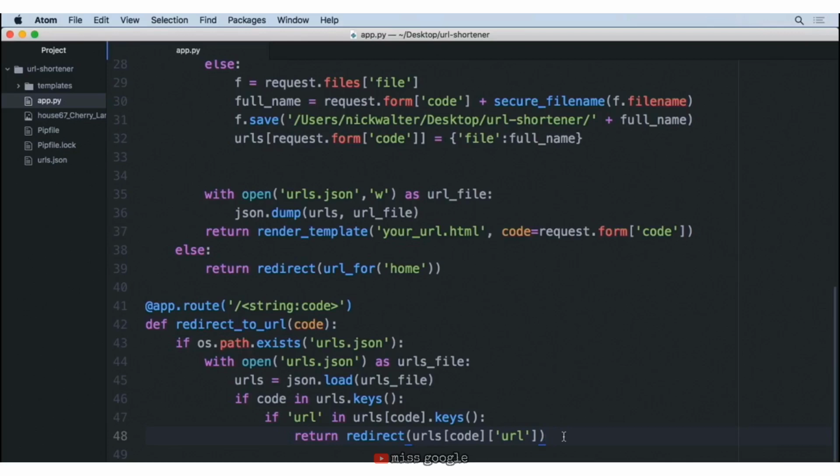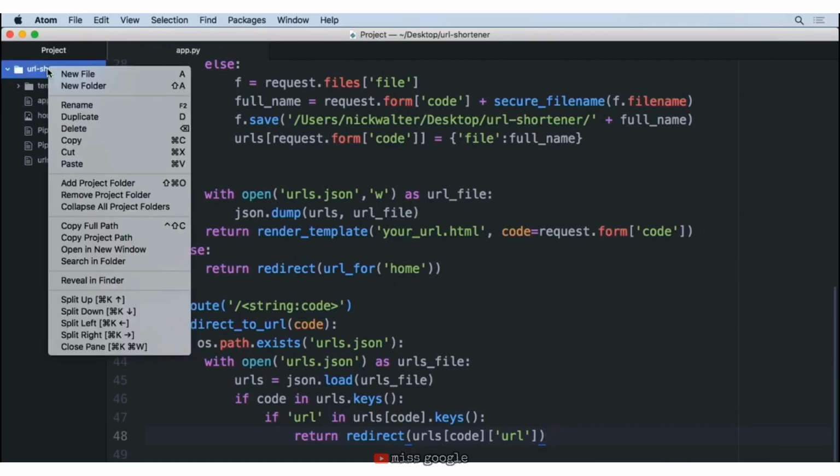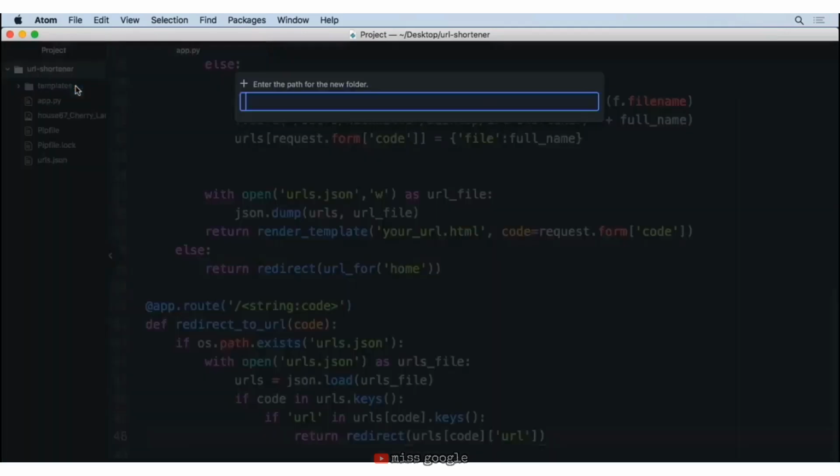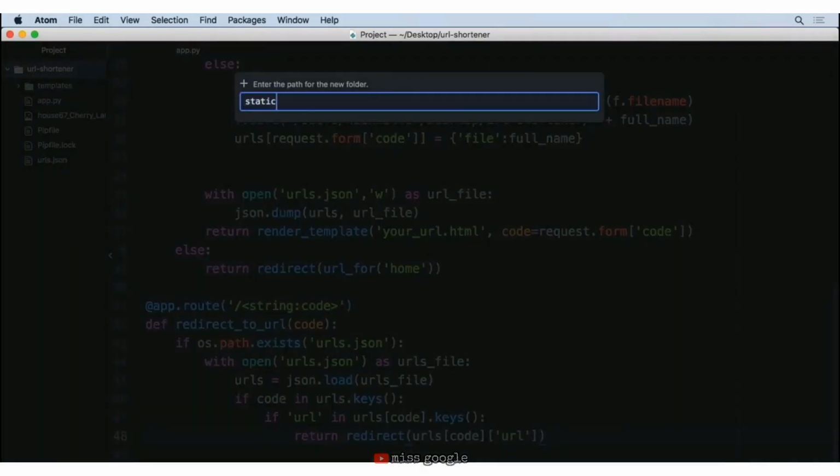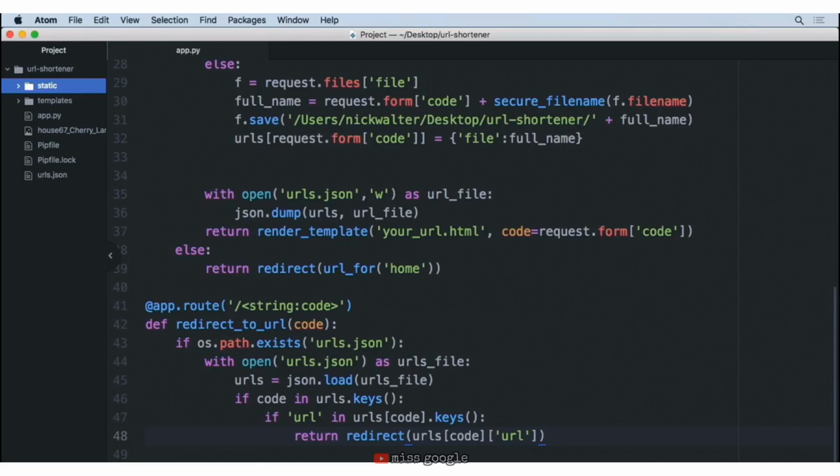So there's a couple of steps here. The first one is we have to create a directory in our project called static. So I'm going to right click here and do new folder. I'm going to name this static. This is a special name that Flask is going to look for whenever you have static files. And any static files that you have might be things like JavaScript from your website. You might have CSS, maybe a logo for your website. Those are all going to go inside of the static folder.